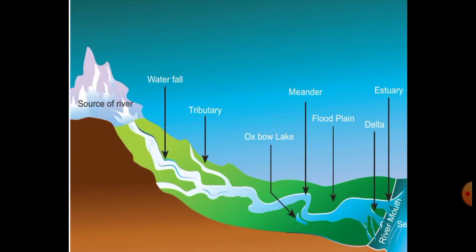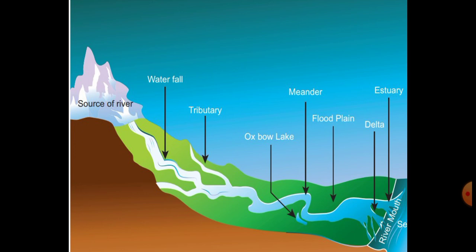As I showed in this picture, rivers generally originate from the mountains, that is the source of the river. Then it ends in a sea or lake, that is the river mouth. The whole path the river flows through, here mentioned as waterfall, tributary, oxbow lake, meander, floodplain, delta, estuary, is called the course of the river.